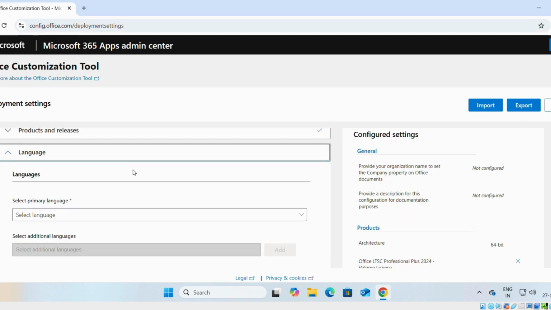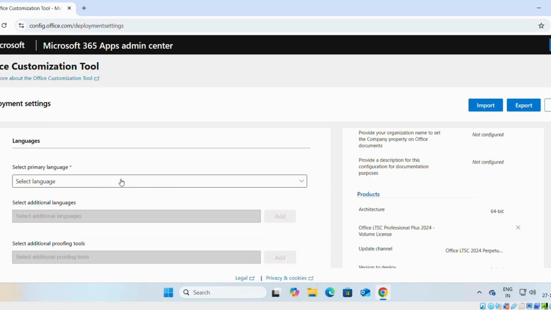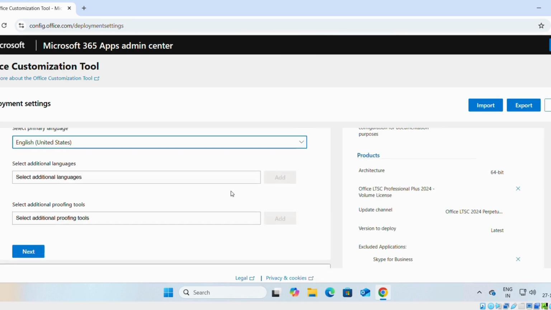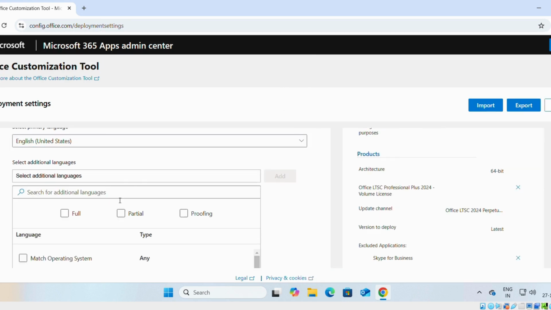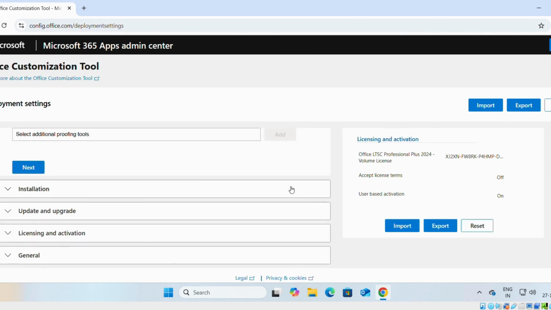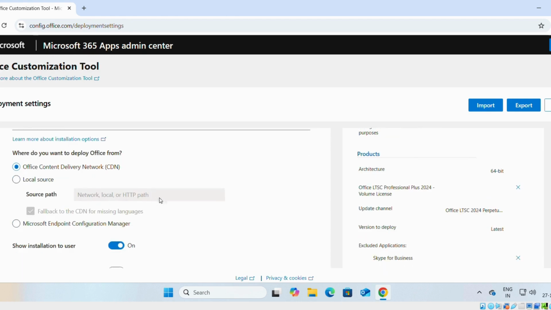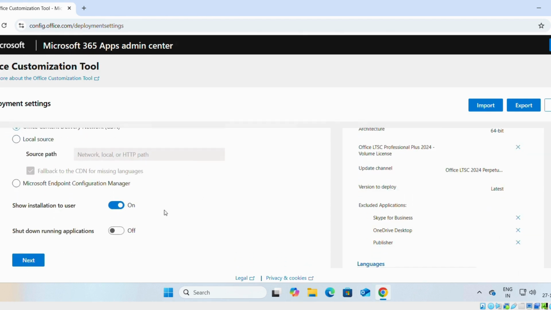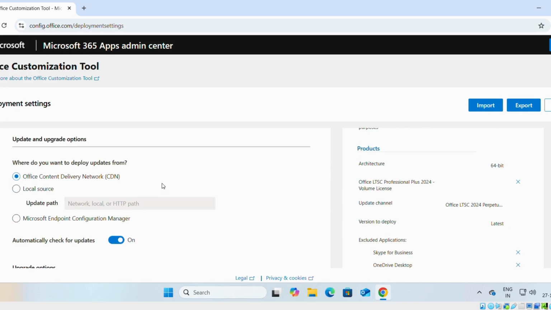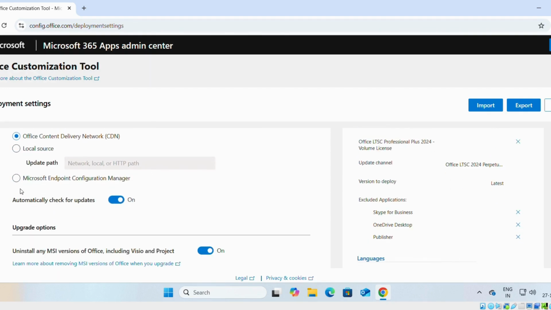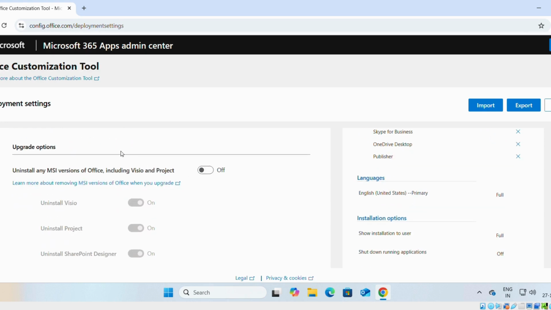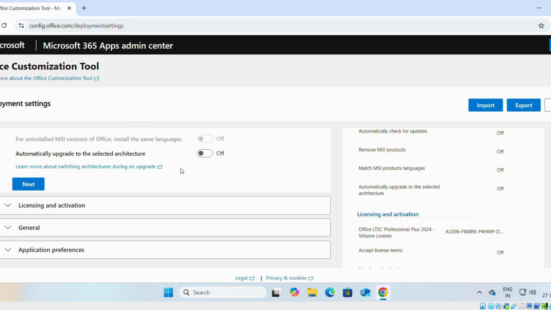Next, here we have to select the language. We will select English US. Then from here you can select an additional language. Next, on the installation, leave this as it is. Next, again, if you want to automatically check for updates, we don't want automatic checks for updates.